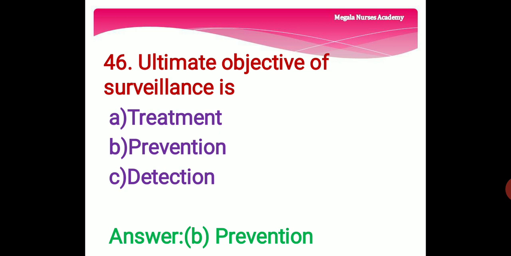46th question. Ultimate objective of surveillance is option A, treatment. Option B, prevention. Option C, detection. The right answer is option B, prevention. The ultimate objective of surveillance is prevention.